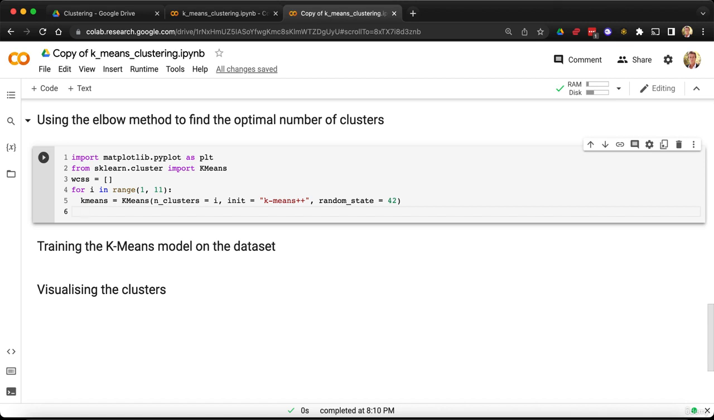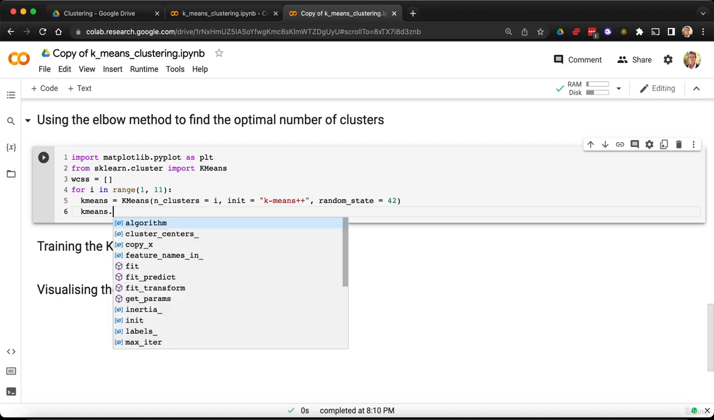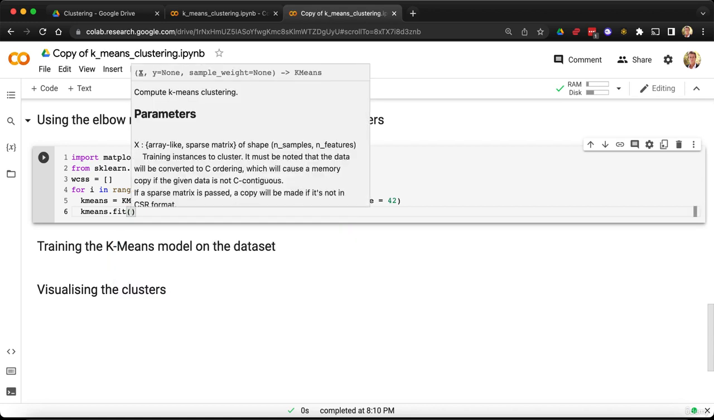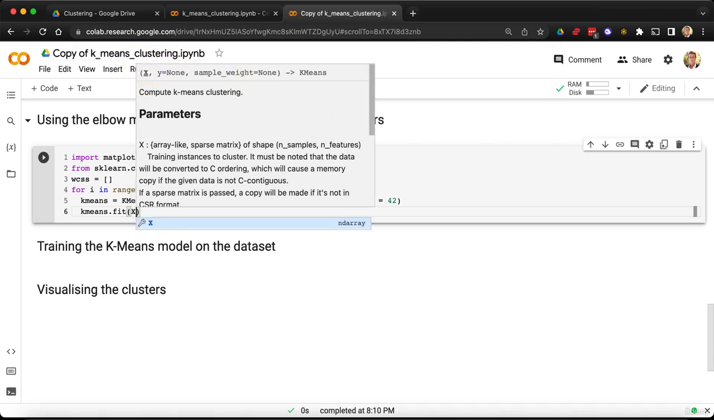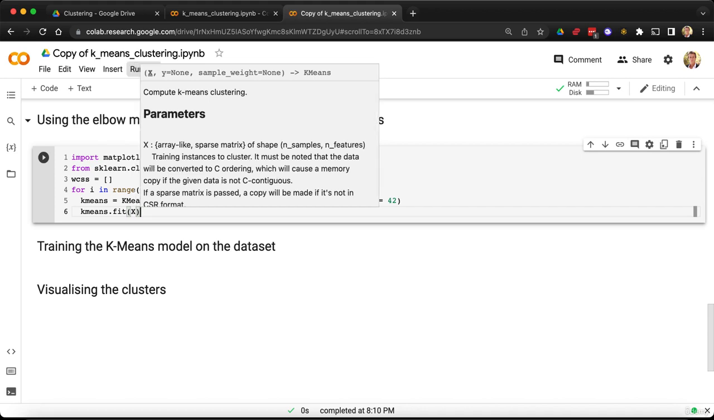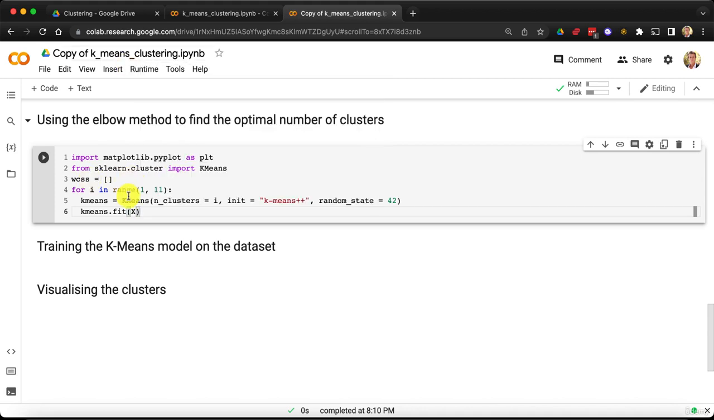All right? And so, very simply here, we take again our object k-means, from which we're going to call the fit method. And this time, since we're doing unsupervised learning and we don't have a dependent variable, the only variable that we have to input here is, of course, our array of independent variables, x. All right? And that's it. That's how you train the k-means algorithm, and we're going to train it for all the numbers i going from 1 to 10. Great.